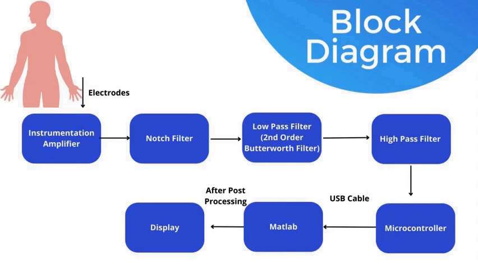Then we have our microcontroller ESP32 which digitizes the ECG signal and sends it to our MATLAB part. Then we have MATLAB which processes the ECG signal. Then we display the signal which shows the processed ECG signal. This block diagram represents the signal flow in the ECG monitoring system, showing how the ECG signal is acquired, amplified, filtered, digitized, processed, and displayed.